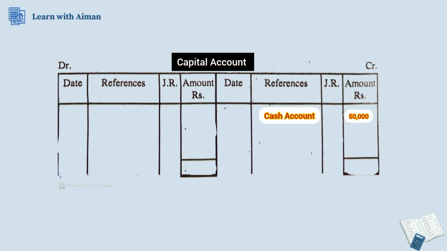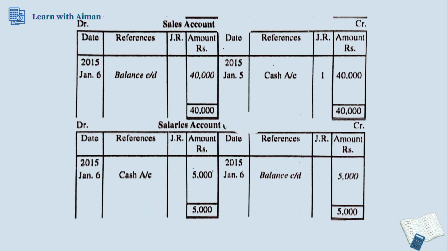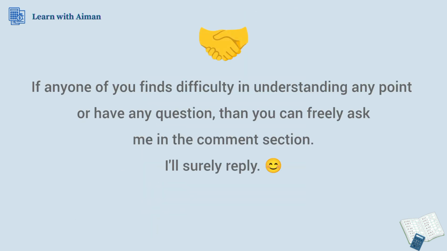As it was the only entry of the capital account in our whole journal, we have to balance it, and we write on the debit side balance carried down with rupees 50,000 and close this ledger account. So now I guess you can prepare the other ledger accounts by yourself. Here I show you these accounts. If any one of you finds difficulty in understanding any point or has a question, you can freely ask me in the comment section. I will surely reply.